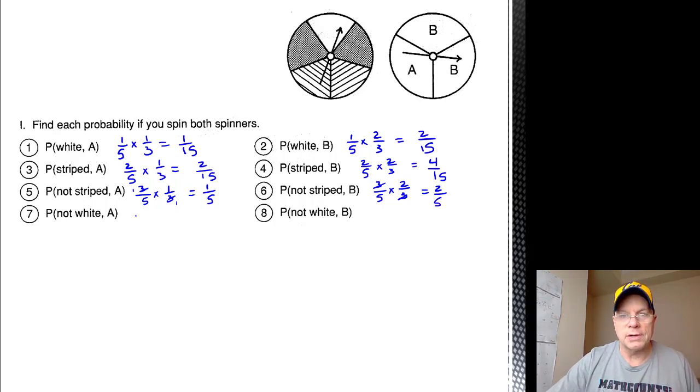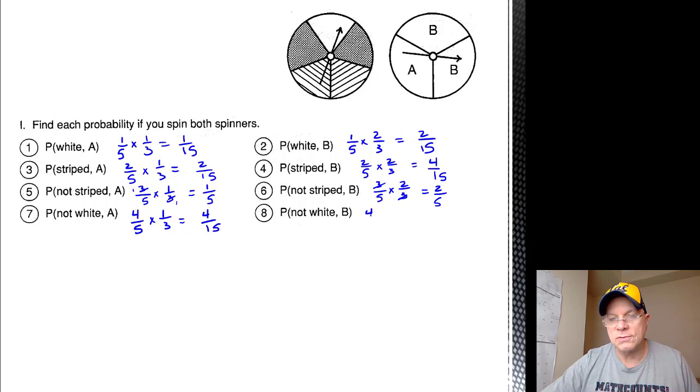Number 7, probability of white is 1/5, so not white is the complement, 4/5. Probability of A is 1/3, so the probability of not white, then A is 4/15. Number 8, probability of not white is 4/5. Probability of B is 2/3. Probability of not white, then B is 8/15.